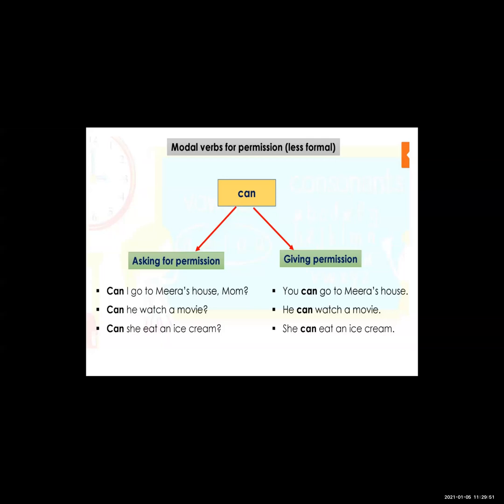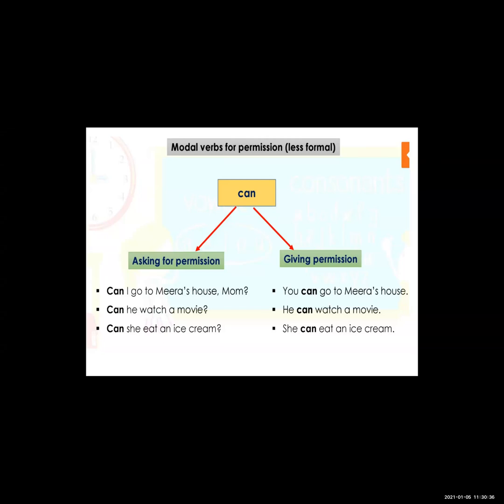See, second example, can I watch a movie? Sometimes at home, when you have to watch a movie or TV, at that time you ask your parents for permission. Can I watch a movie? Can he watch a movie? Your parents give you a reply, yes, you can. But if some of your work is pending, at that time your parents say, no, you can't. So you are using can for asking permission, but where? At the informal level.